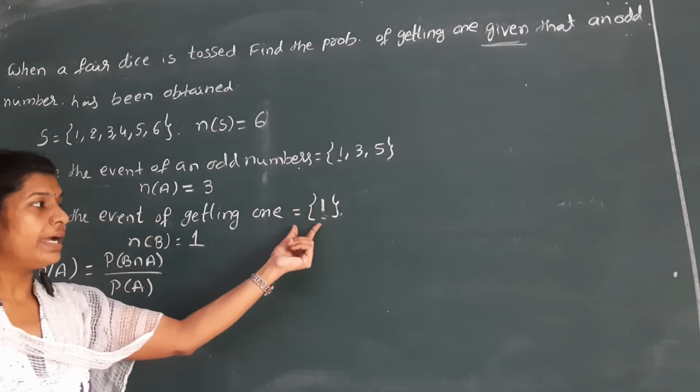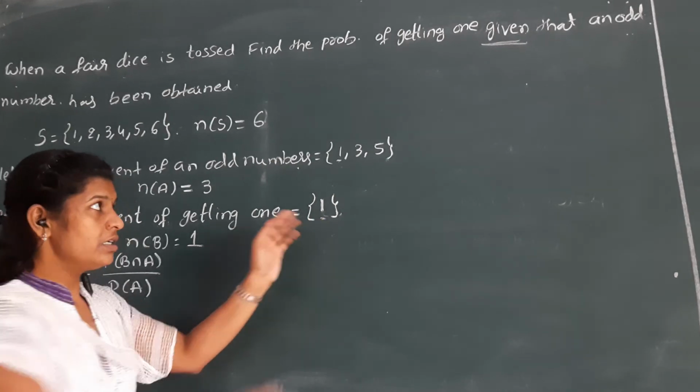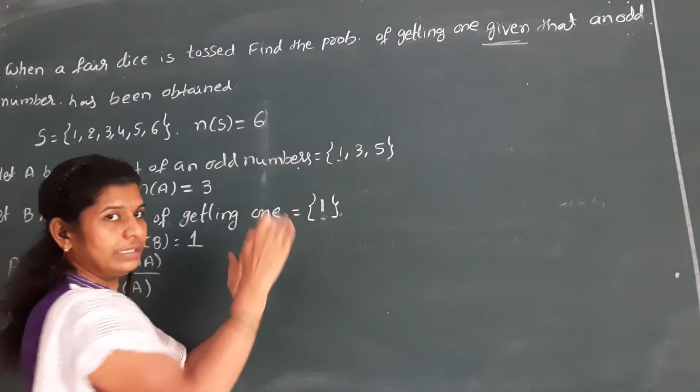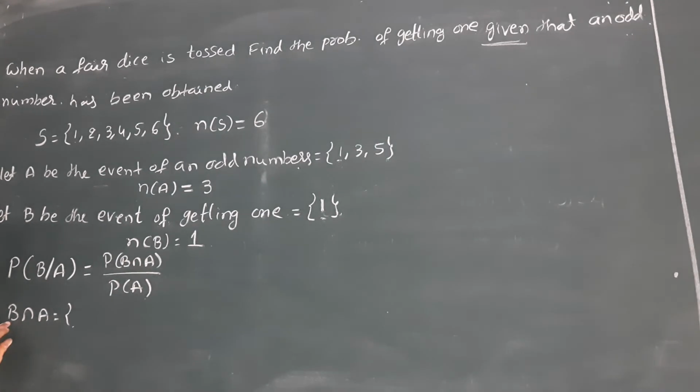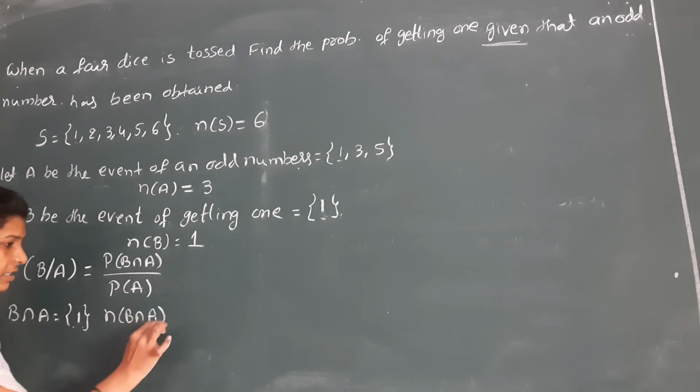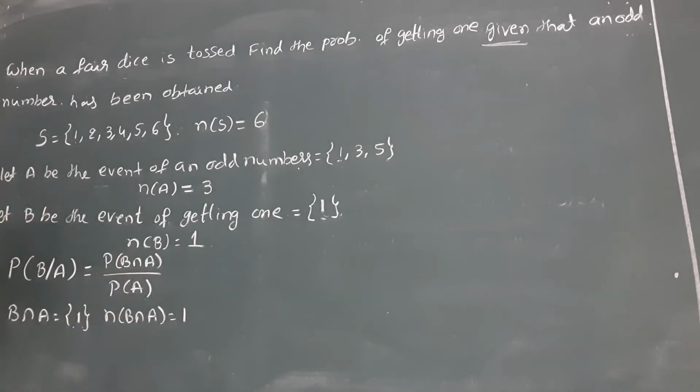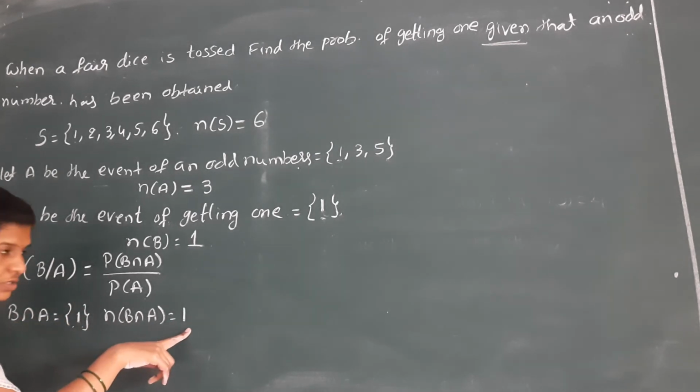The points in B are only 1. So the common point is only 1. B intersection A is 1, and n of B intersection A is 1.